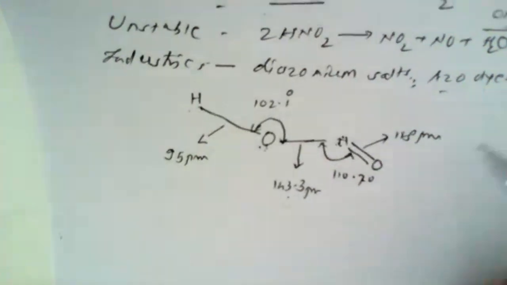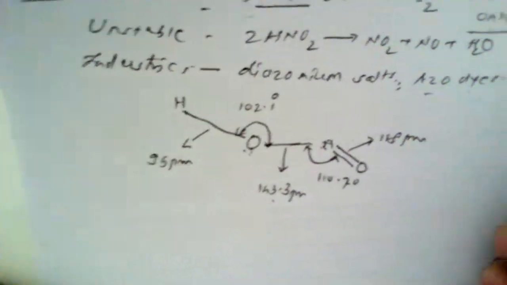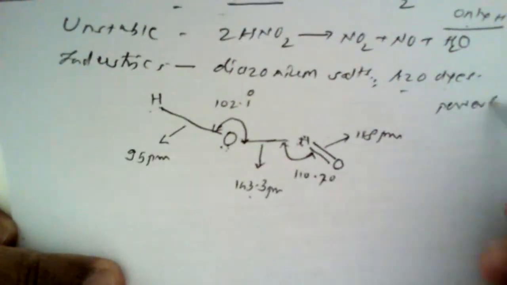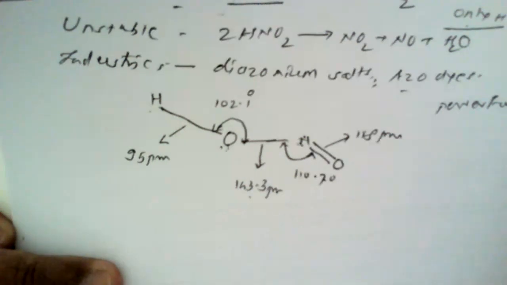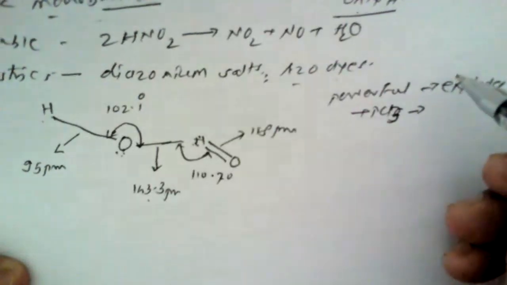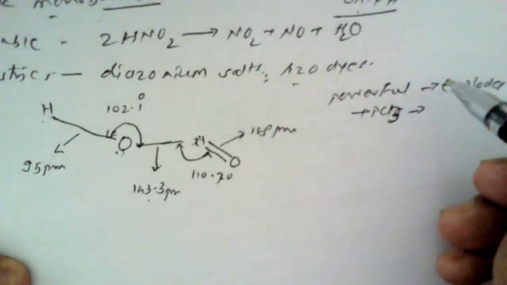Now, what are the safety hazards that are to be followed? Nitrous acid is a powerful oxidizing agent and it explodes very easily. It explodes very easily when it comes in contact with phosphorus trichloride, and a big explosion takes place, as good as a bomb.